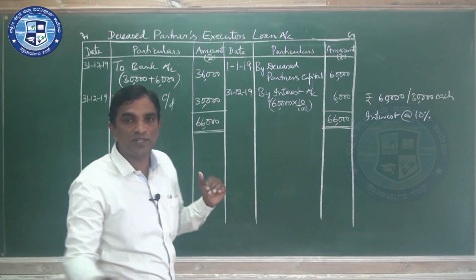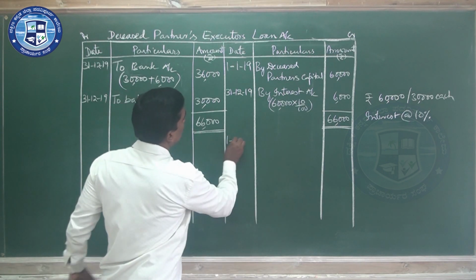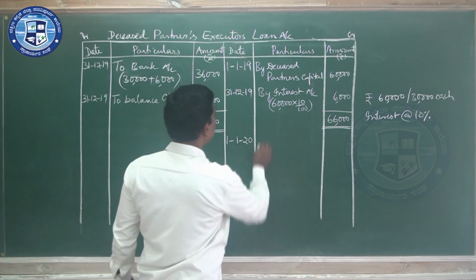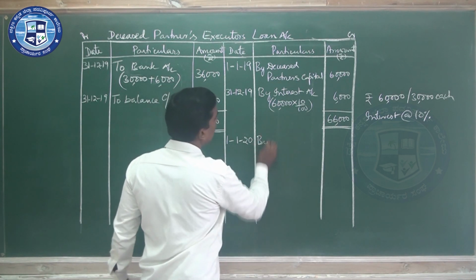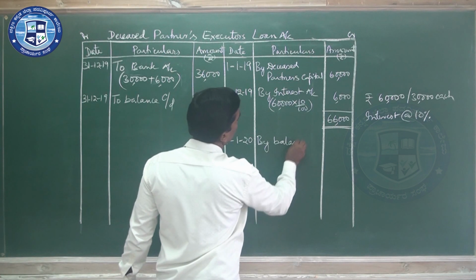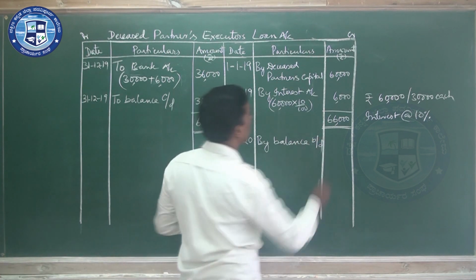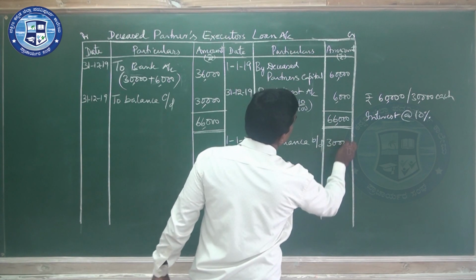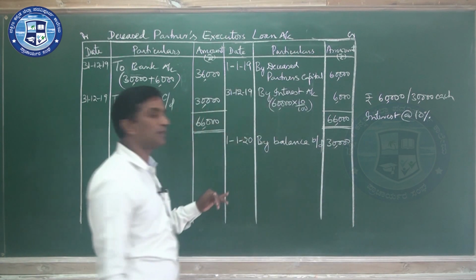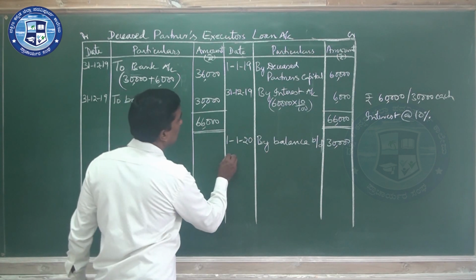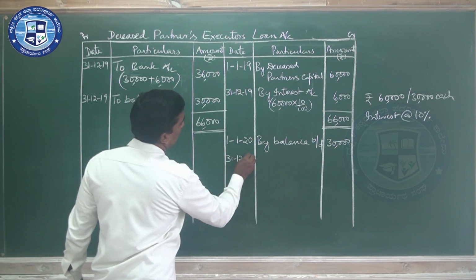While transferring, you should write the next date. So 1/1/20. By balance brought down, that is 30,000. So next, you have to pay interest, that is for the second year.